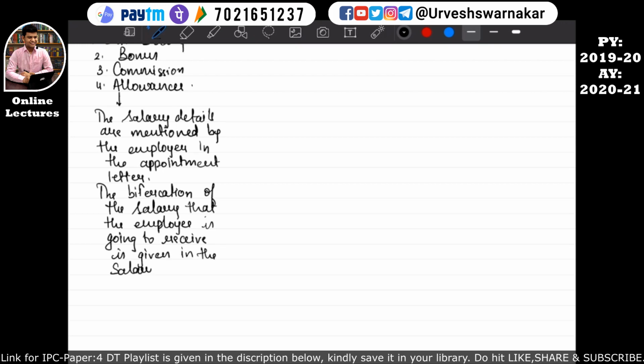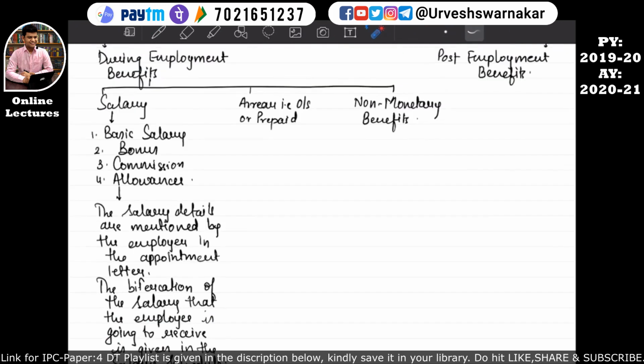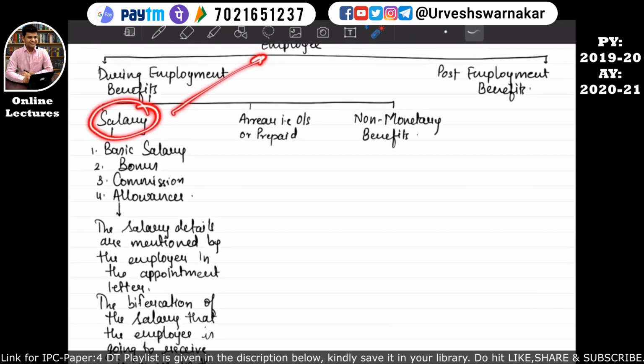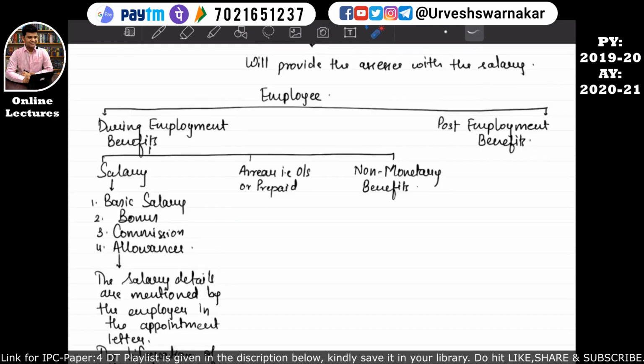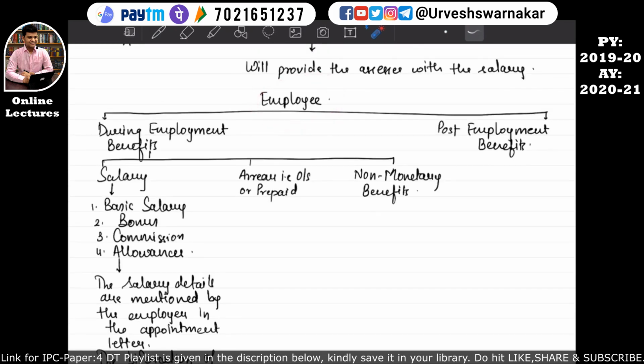Okay, so we need to analyze the salary schedule in order to identify how the salary is received by the employee, in how many parts the salary is divided, and how the total salary has been derived for our employee. And which of these line items we have to take in the computation of the income of this employee, that is the salary income of this employee. I hope this is quite clear.